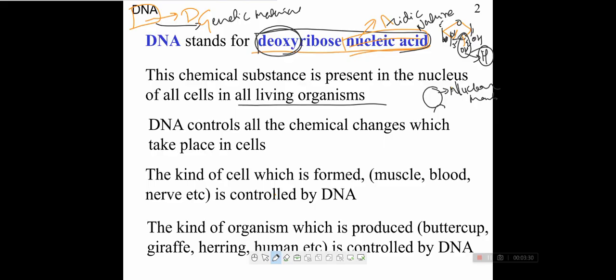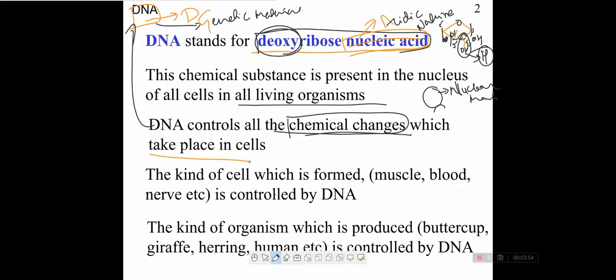DNA controls all the chemical changes which take place in the cell. All the information that is encoded for protein or RNA is controlled by this DNA molecule, deoxyribonucleic acid.